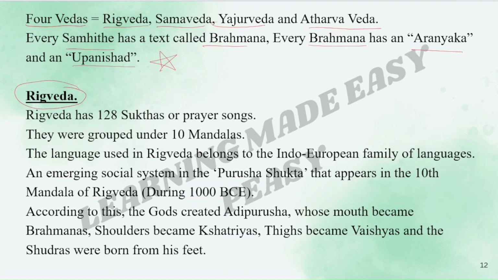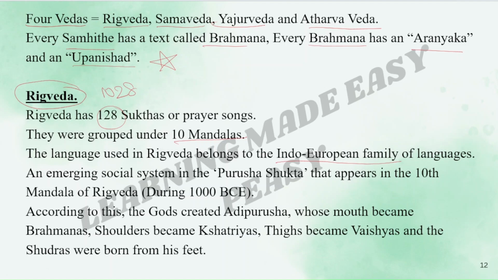Rig Veda has 1028 suktas or prayer songs. I'm very sorry for the typo. It is 1028 suktas or prayer songs. They were grouped under 10 mandalas. The language used in Rig Veda belongs to the Indo-European family of languages.